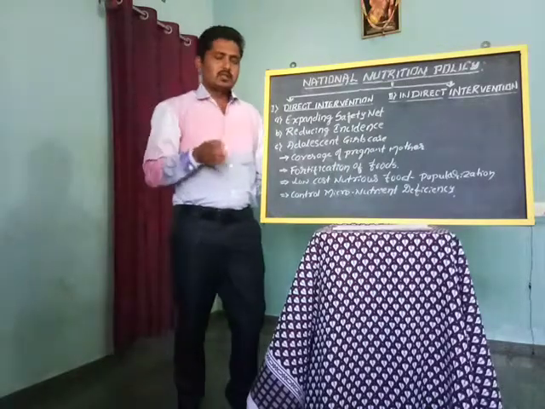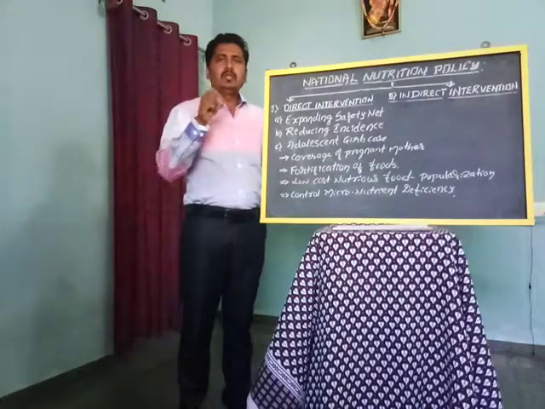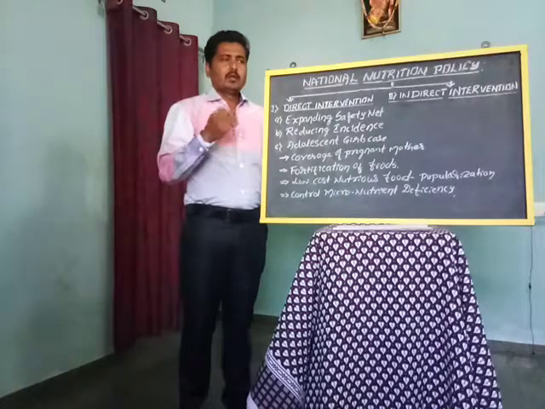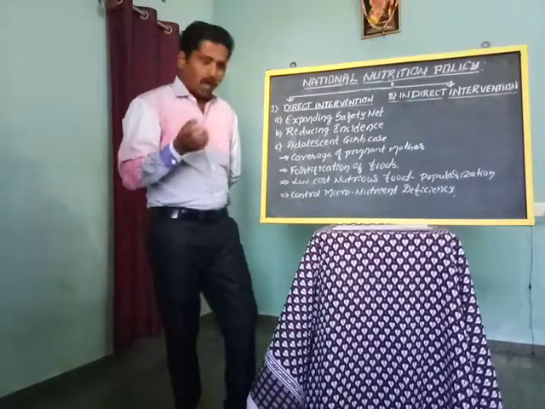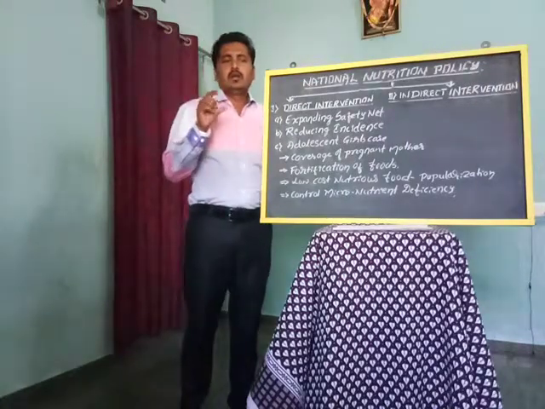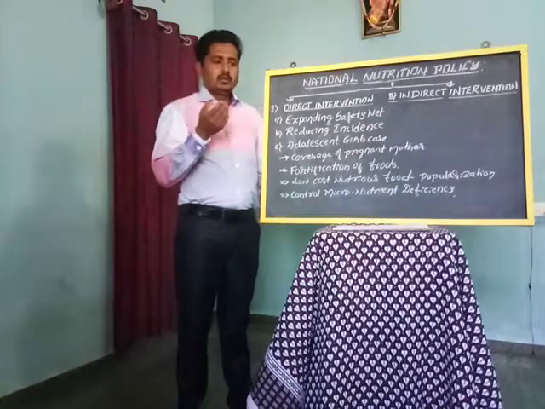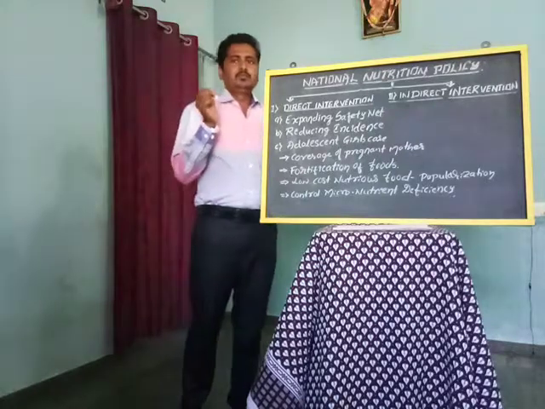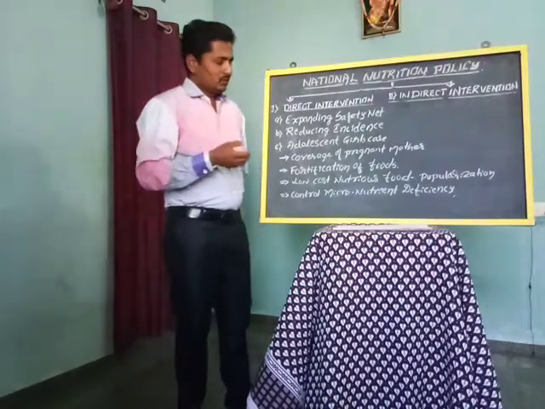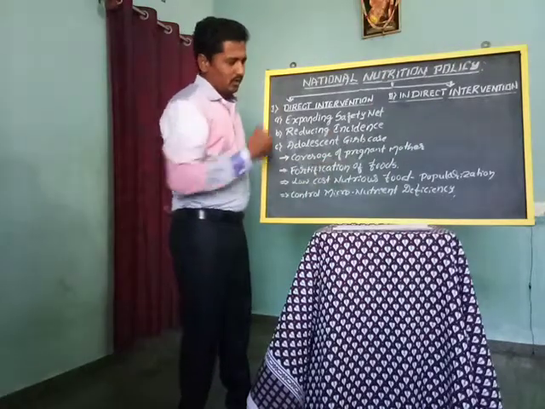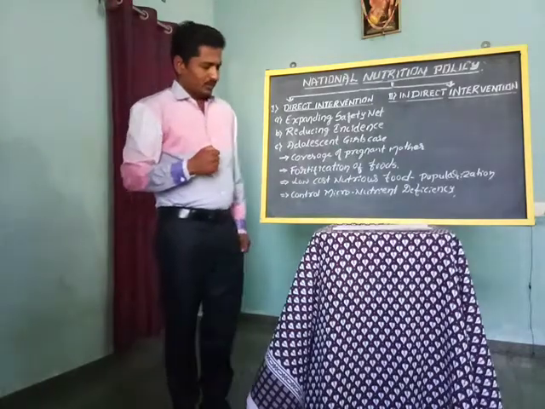Okay, same like adding of vitamin D for the milk powder, and iron powder mixing with the wheat powder and jawar powder, and vitamin E mixed up with the edible oil. These are good examples for fortification of food.